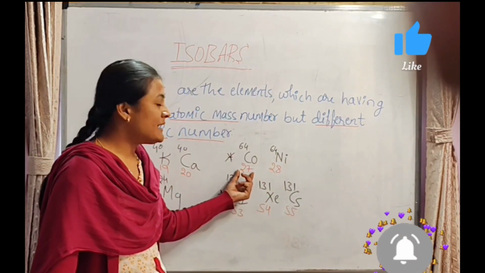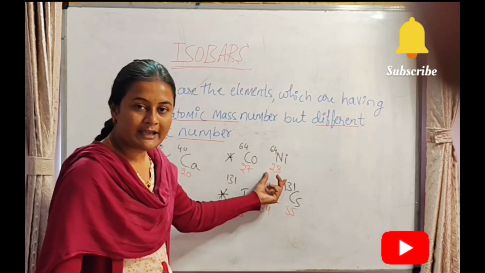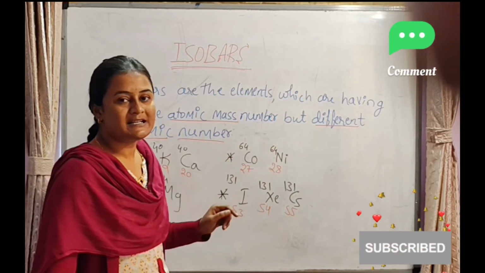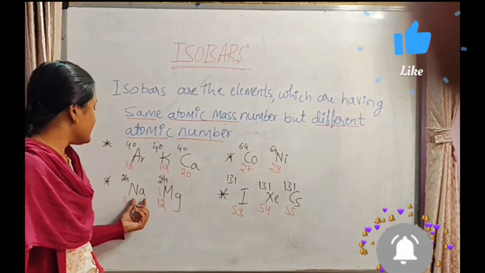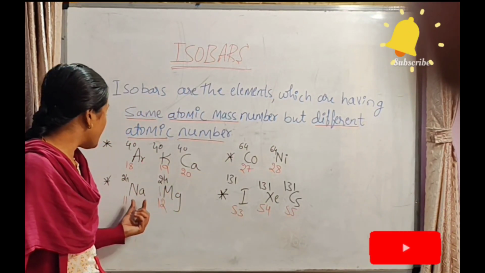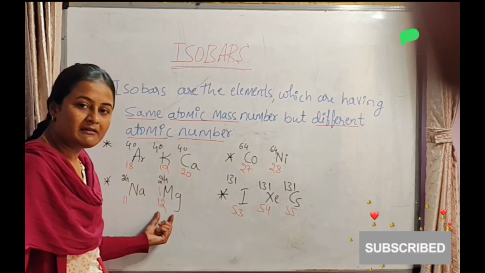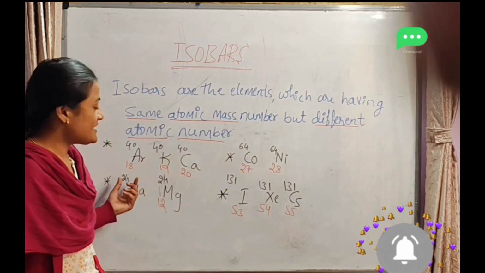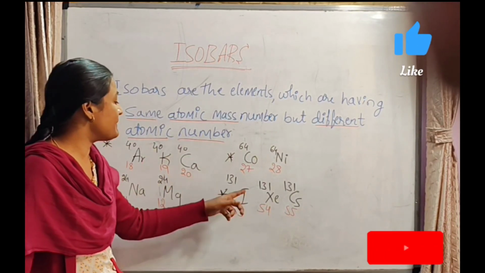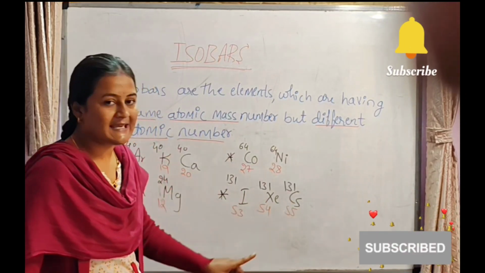Another example is cobalt and nickel. Cobalt has atomic number 27, nickel has atomic number 28, but both have the same mass number, 64. And another example is sodium and magnesium. Sodium has atomic number 11, magnesium has atomic number 12, but both have the same mass number, that is 24 and 24.